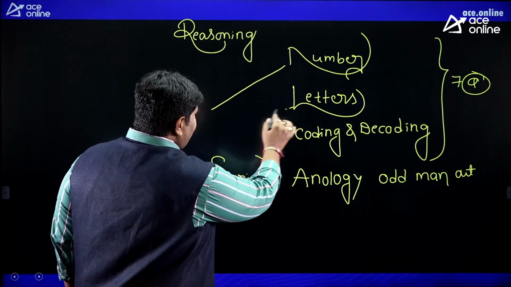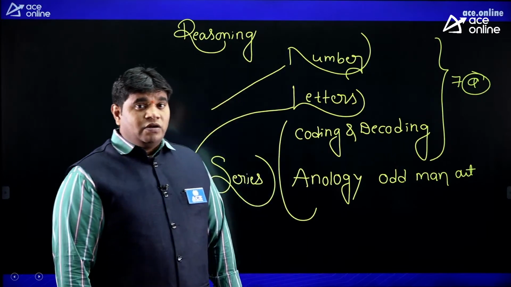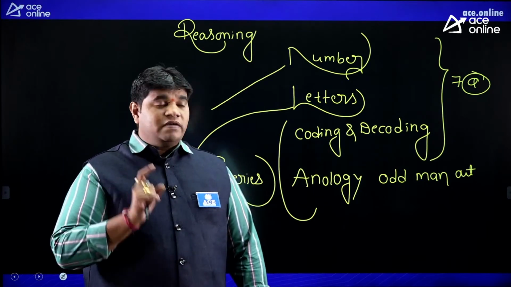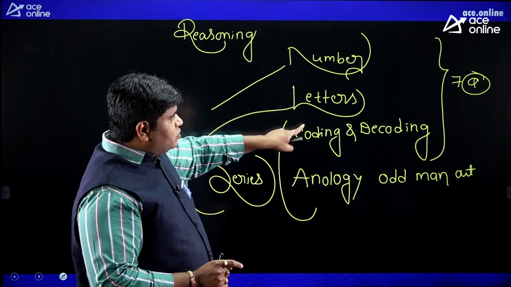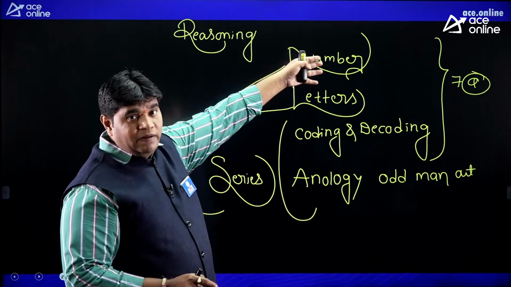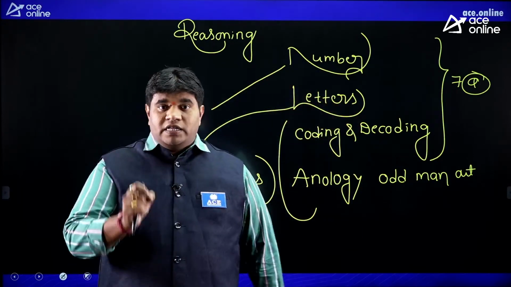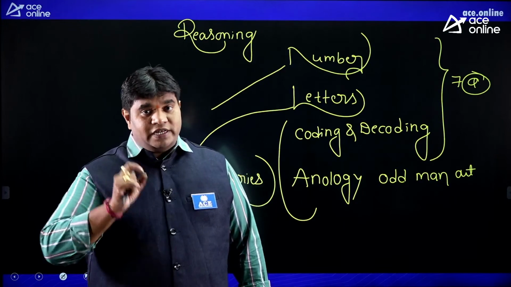In the same way, letters also: series, analogy and odd man out. Okay friends, easy topic, very important, numbers and letters. So next, coding and decoding, based on maybe letters or maybe numbers. So these three topics are a very major part of reasoning in SSC CGL.